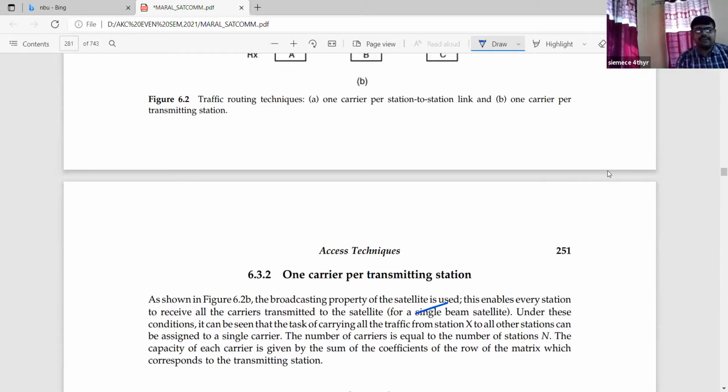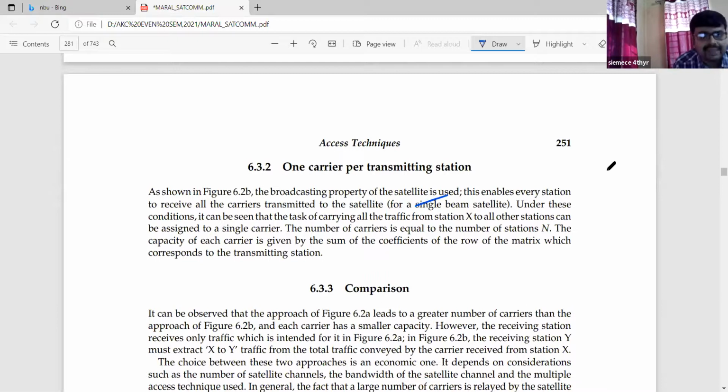As shown in the figure, the broadcasting property of the satellite is used. This enables every station to receive all the carriers transmitted to the satellite for a single beam station. Under these conditions, the task of carrying all the traffic from station X to all other stations can be assigned to a single carrier. The number of carriers is equal to the number of stations, capital N. The capacity of each carrier is given by the sum of the coefficients of the row of the matrix which corresponds to the transmitting station.